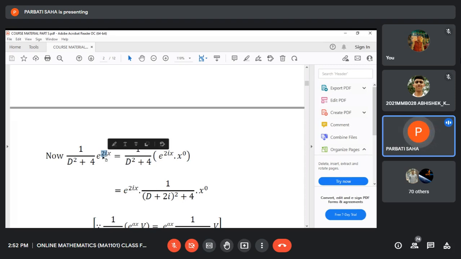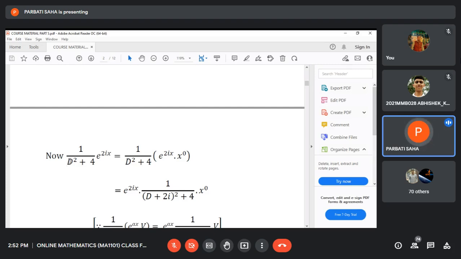Suppose it is e to the power ax, where a is the coefficient of x in the exponential function, then this D will be replaced by a. This is the rule for finding the particular integral where the function is an exponential function. Now here this coefficient of x is 2i. So if we replace D by 2i, what happens?